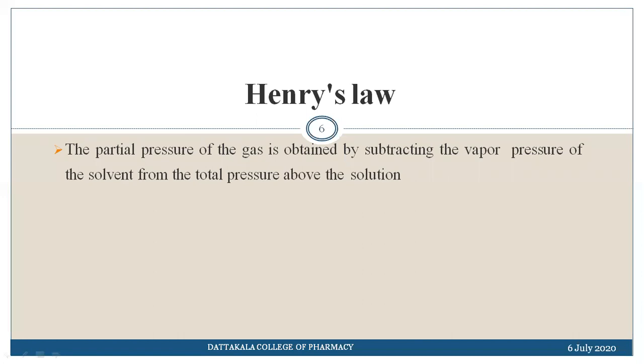Let us take A, B and C, these three components present in the system. The pressure exerted by component A is PA, component B is PB, component C is PC. This is the pressure of each individual component, and the pressure of the total system is P. As per Dalton's law, P equals P1 plus P2 plus P3 and so on.